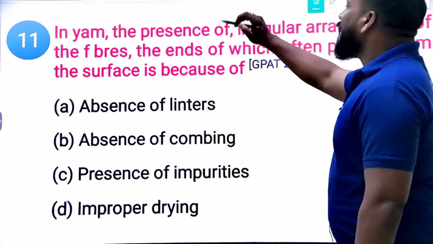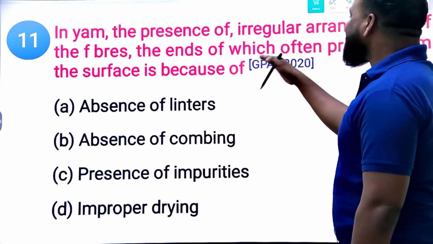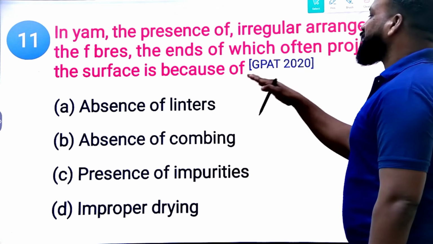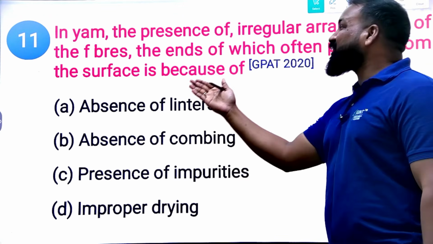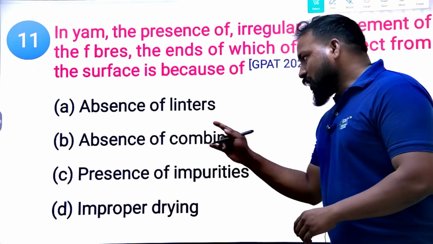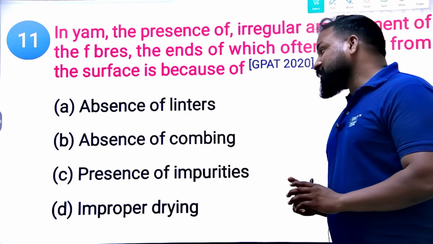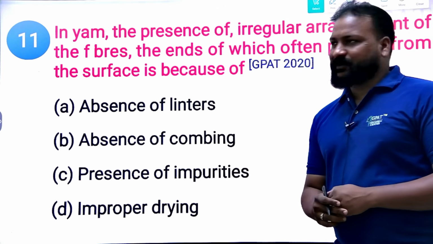Now, in the yam, the presence of irregular arrangement of the fibers, the ends of which often project from the surface, is because of which of the following? Absence of linters, absence of combing, presence of impurities, or improper drying. What's the reason behind that?